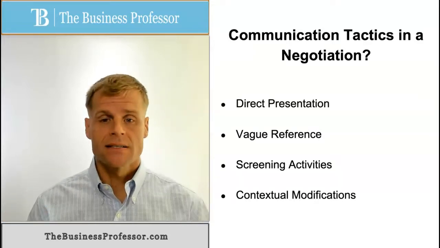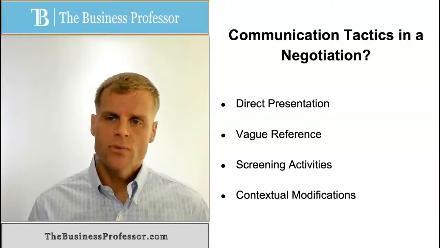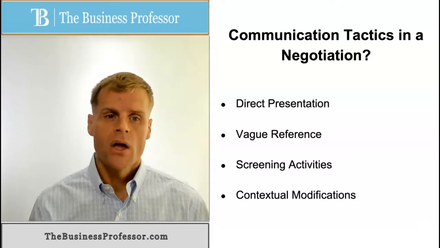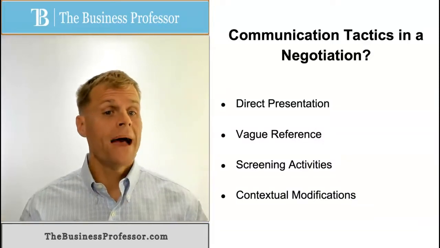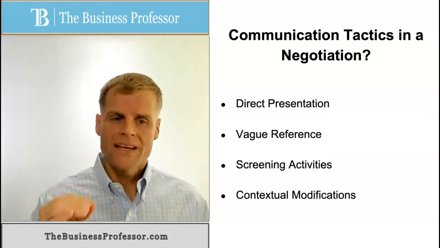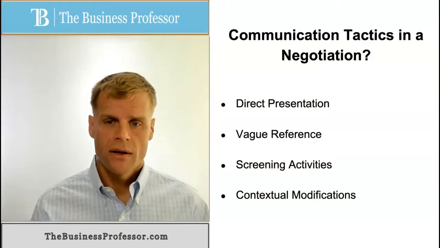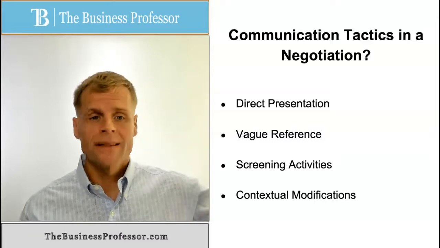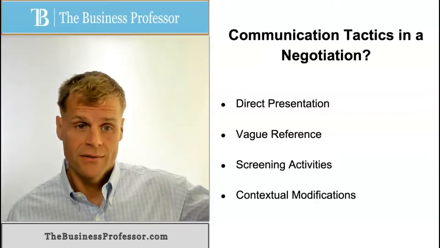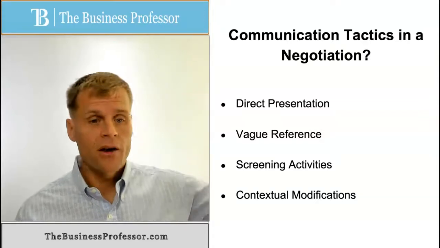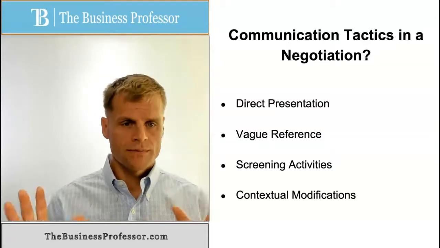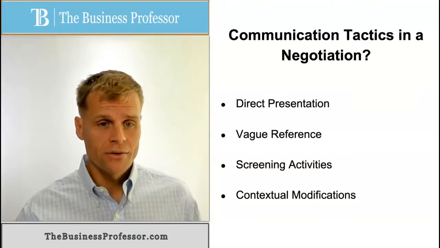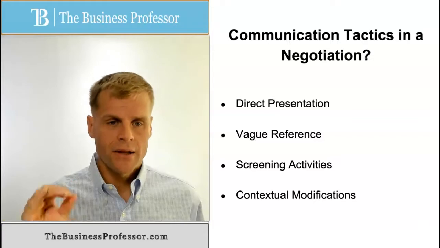Okay. Next, vague reference. That's where you don't directly communicate an idea or factual information. You talk around it. You talk about things, but you don't actually state the information at heart. For example, vague reference would be if I mention, "So, assuming that there's another offer out there." Rather than saying, "I have another offer, the offer is for this amount," instead, I make reference to, "So assuming that there's another offer." I talk about it, I don't speak to it.